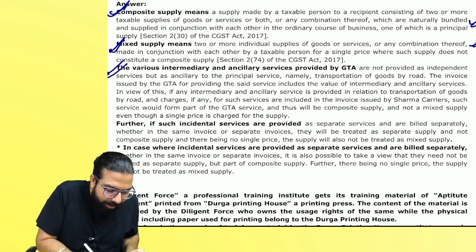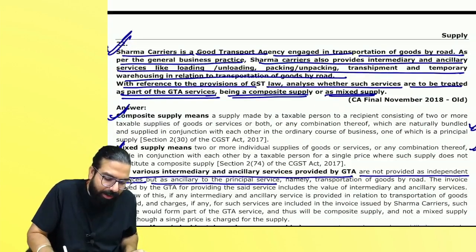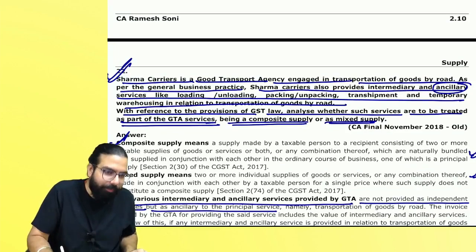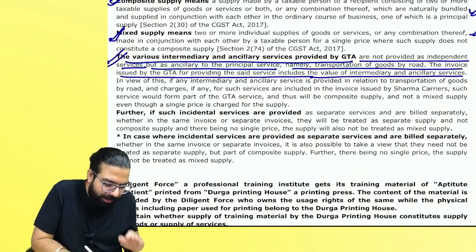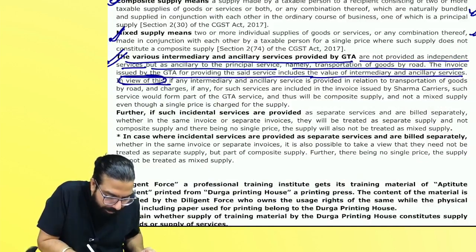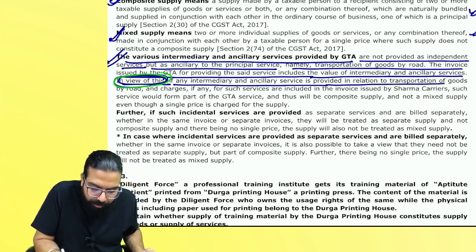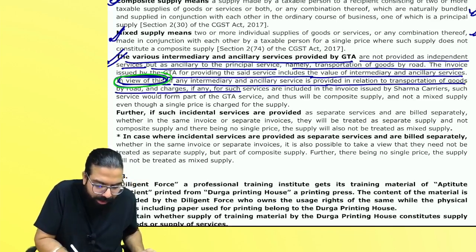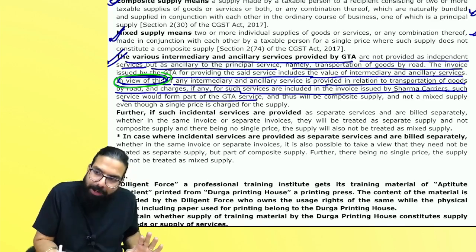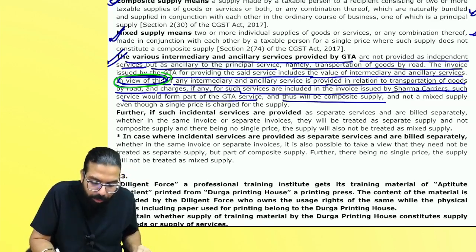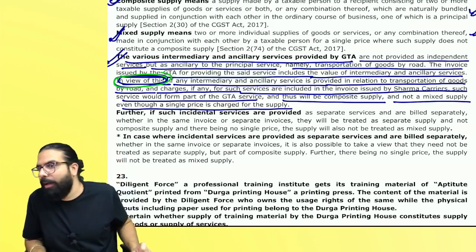Next. The various intermediary and ancillary services provided by GTA are not provided as independent service but as ancillary. See, they are telling what? Ancillary. Correct? Namely, transportation. The invoice is issued by the GTA, including the value of intermediary services. In view of this, if any intermediary or ancillary service is provided in relation to transportation of goods by road and charges for such service are included in the invoice issued by Sharma, such service would form part of GTA services and thus would be composite supply and not mixed supply, even though a single price is charged for the supply. Can I go ahead, everyone?